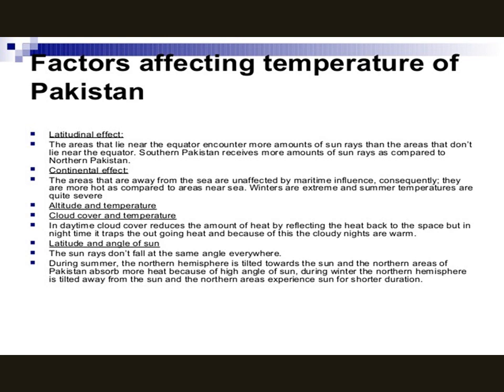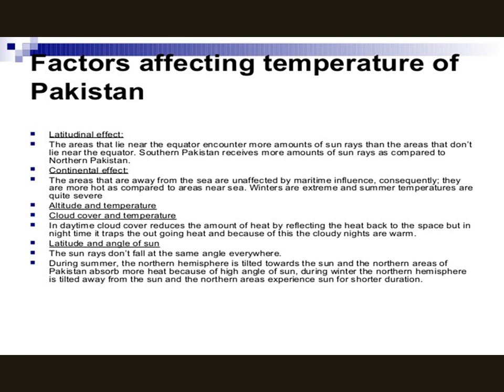Cloud cover and temperature. Cloud cover affects temperature to some extent. In the daytime, it reduces the amount of incoming solar radiation by reflecting it back into outer space, resulting in a drop in day temperature. At night, the cloud cover traps the outgoing heat. As a result, temperature on a cloudy night does not drop as low as temperature on a clear night.